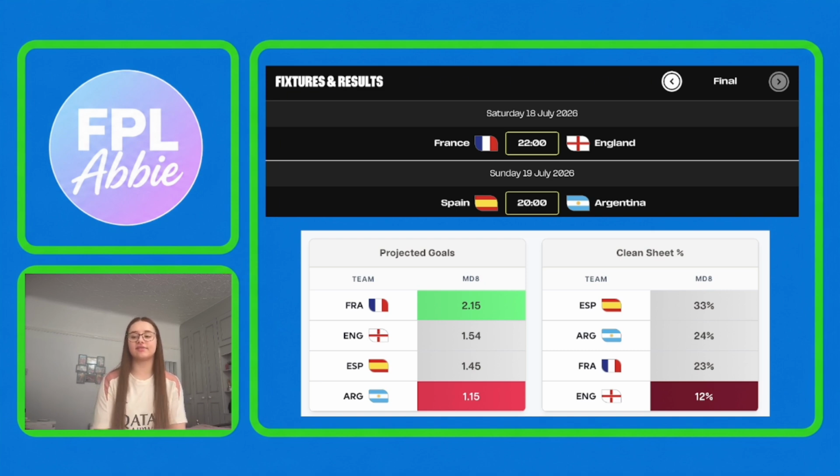I think this suggests that France against England is the game that's expected to have more goals in it. It could be like 3-2 or something like that. But then the Spain against Argentina game looks to be a lower scoring game, so it might just be that a team wins that one 1-0. I think that could be something to keep in mind when you're deciding what sort of players you want to pick for this week.